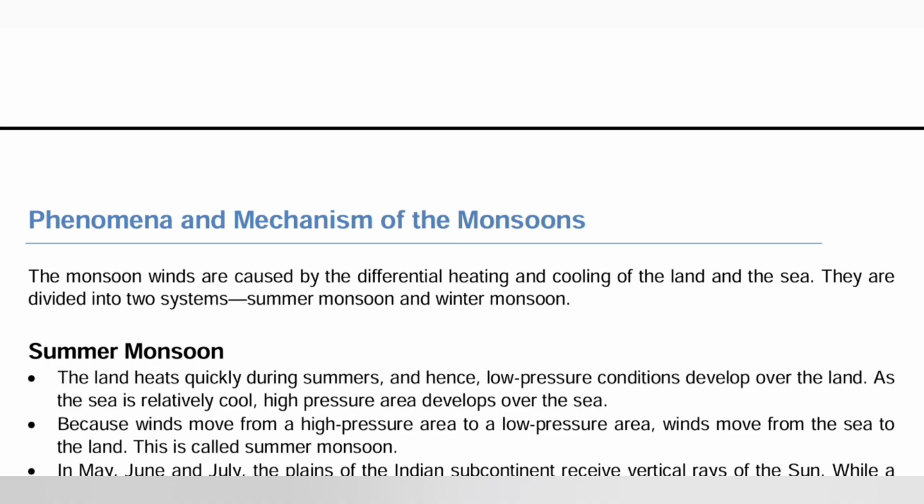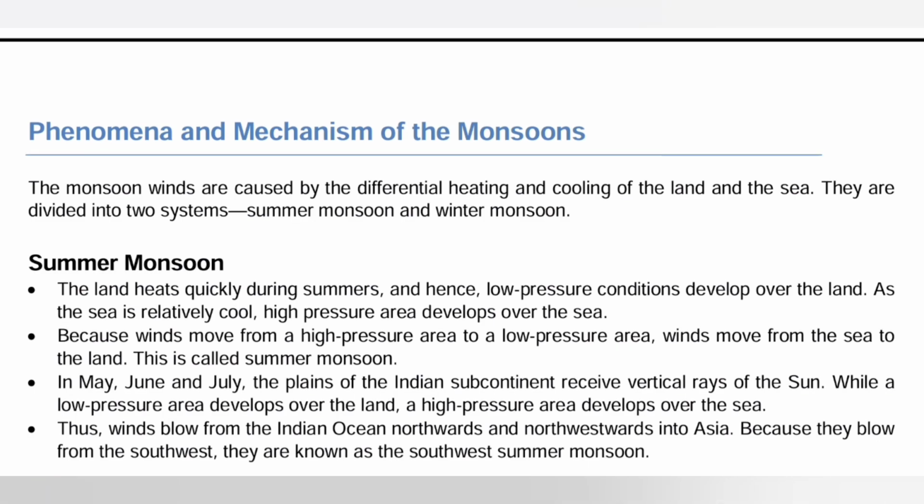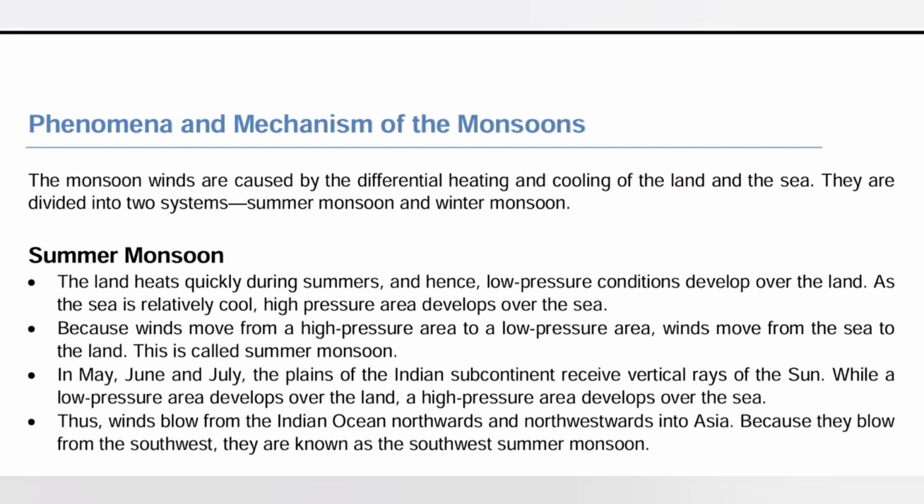The monsoons are caused by the differential heating and cooling of the land. They are divided into two systems. In the summer, when the sun is directly overhead of the Tropic of Cancer, it creates a high pressure area on the surface in the middle of India, and due to the low pressure over the seas, the wind starts moving from low pressure to high pressure, due to which India gets rainfall.